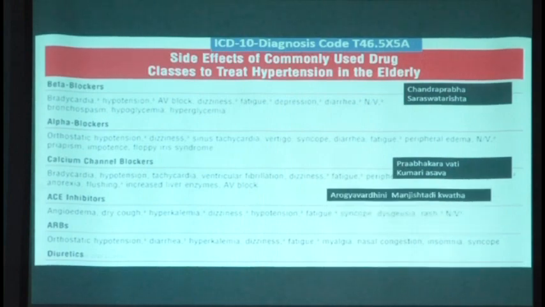Next, ACE inhibitors are the other drugs where you will often have angioedema, allergic reactions, and hepatic pathologies. I consider this as Shita Pitta. Arogyavardhini or Manjistadi is the usual prescription which reduces that complication.